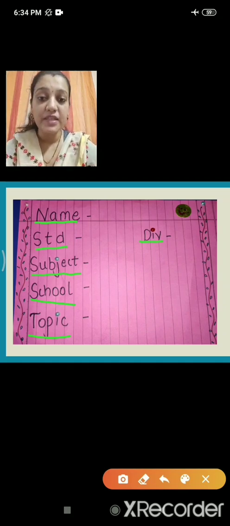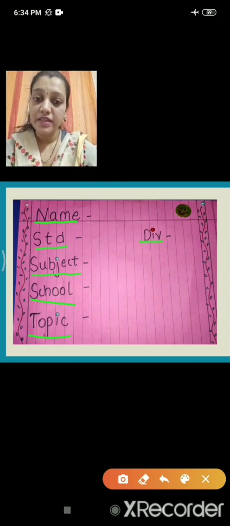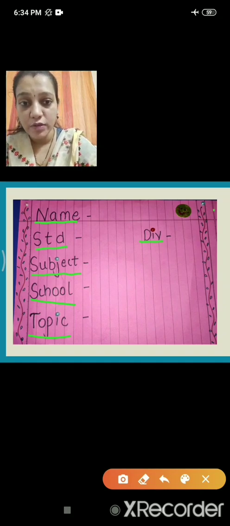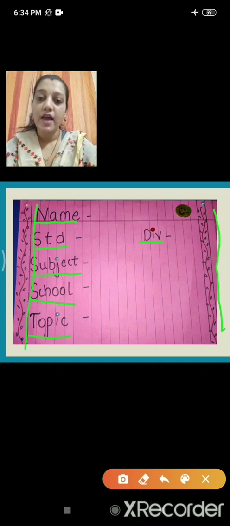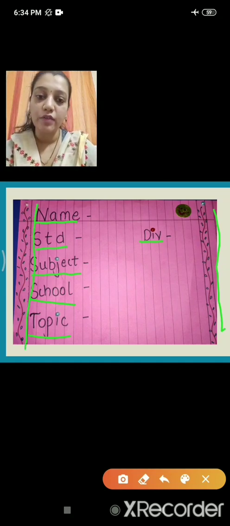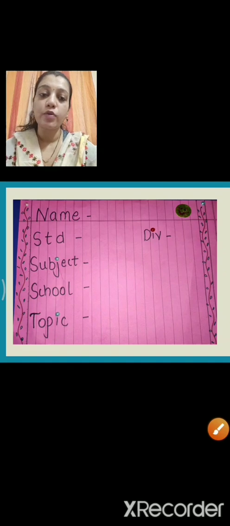Now to make this page more attractive, I can stick the stickers whatever is available with me. Or see, you can see at the sides what I have done here. You can see in the sides here, I have done a design with a colorful pen. So you can decorate this page as you want and as you like.